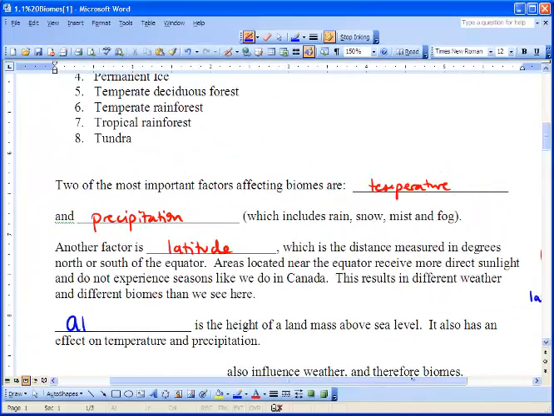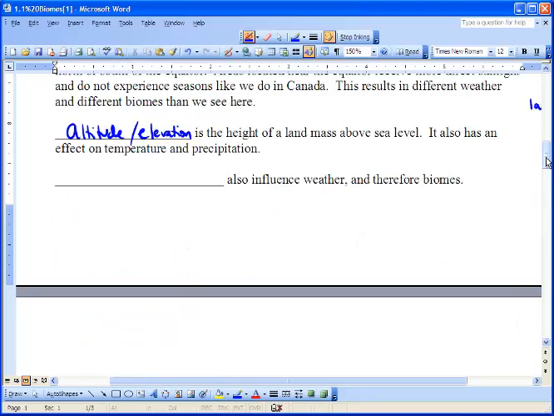Altitude, or elevation, is the height of a landmass above sea level. It also has an effect on temperature and precipitation. Next, wind is another abiotic factor, and it influences the weather and therefore the biomes.